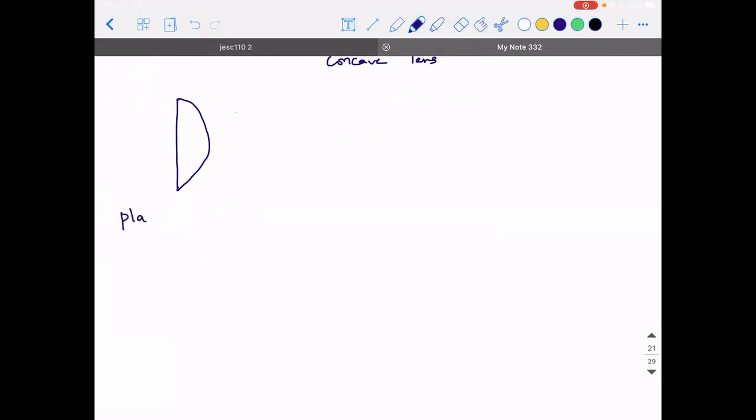I'll tell you, you can make a note. It's called plano convex lens. You're able to understand? Means left side is plane, right side is convex. In a similar context, tell me what will be the name of this lens, guys? Plano concave.